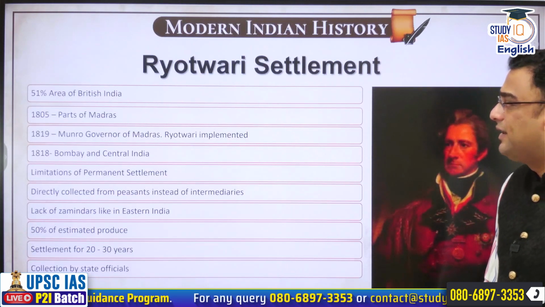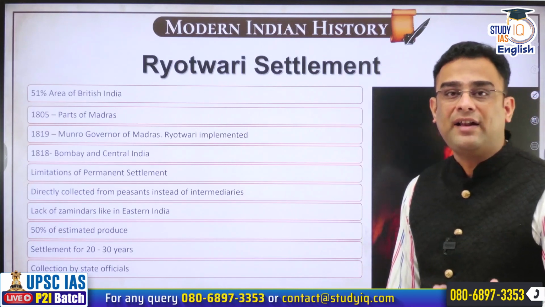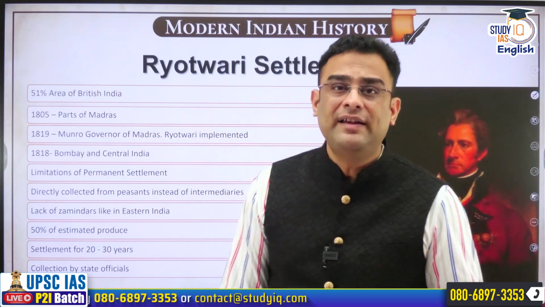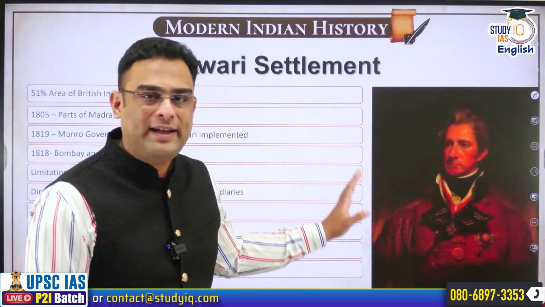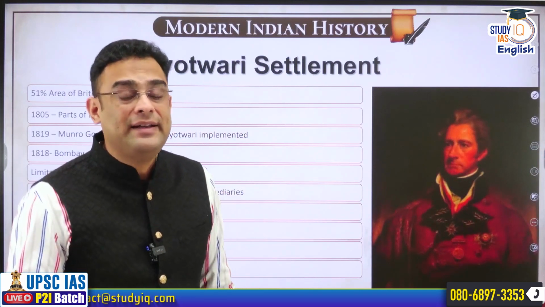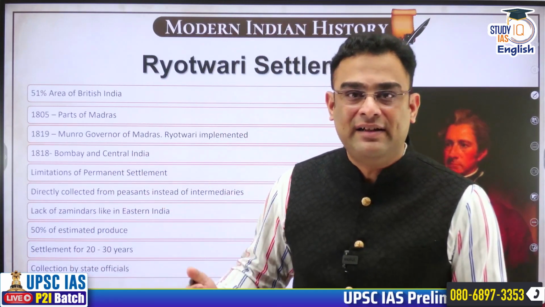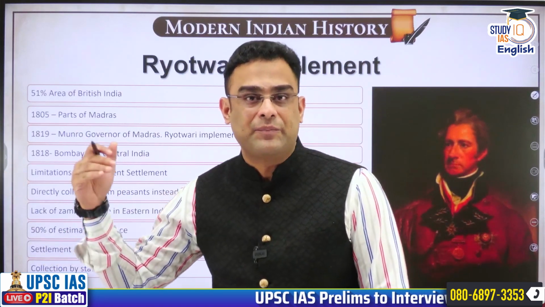All right, now let us go into the Ryotwari system or settlement and try to understand this. A quick recap of Zamindari settlement is essential over here to relate with Ryotwari better. What had happened in Zamindari system or permanent settlement? In Zamindari system, East India Company had settled the revenue related thing with the Zamindar.